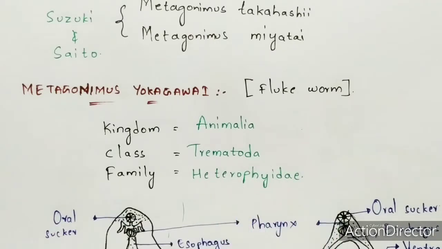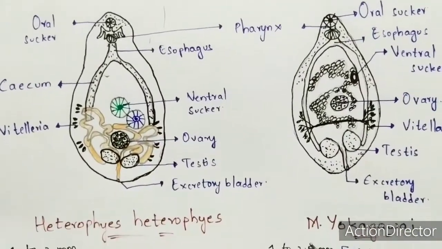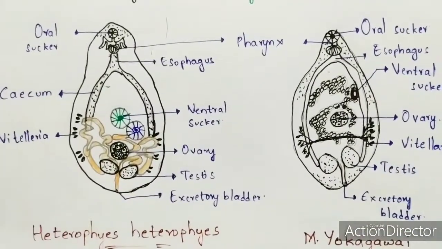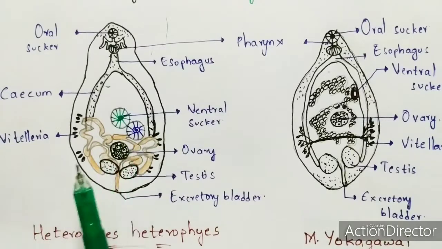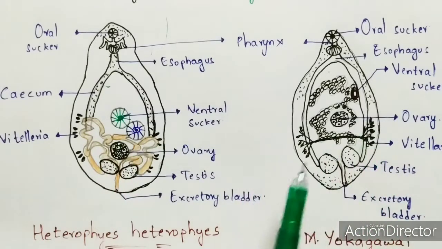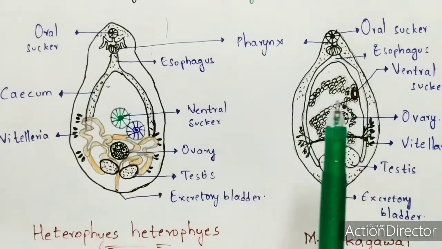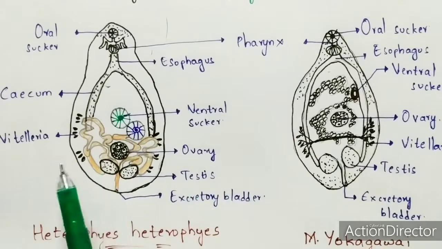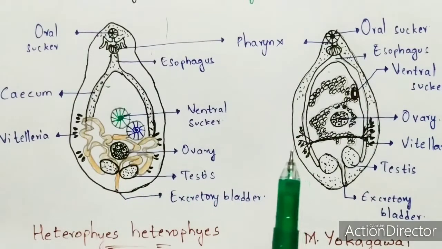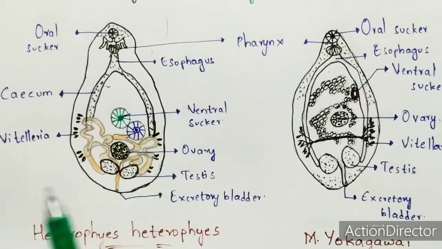So now let us see the structures of this Metagonimus yokogawai. Okay, so here you can see the two structures, right? One is known as Heterophyes, and another is known as Metagonimus yokogawai. Here we are discussing this Metagonimus yokogawai which causes the disease known as metagonimiasis, and even Heterophyes will also cause the metagonimiasis disease, but depending upon the regions, in this case it can be seen in regions like Asia, Egypt and Hawaii.